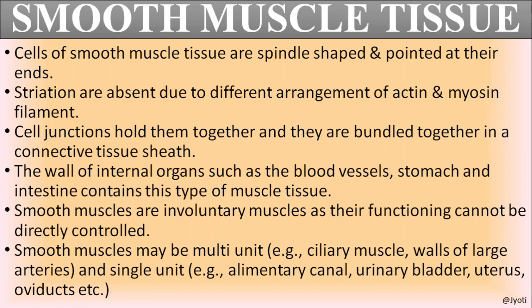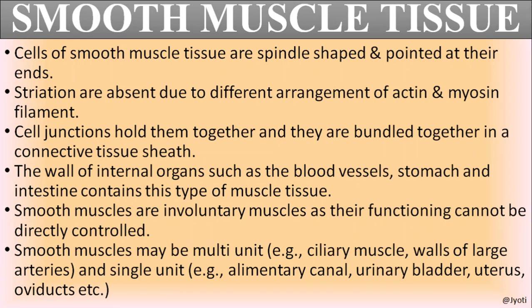Now what is the location of this tissue? The walls of internal organs like blood vessels, stomach, and intestine all consist of smooth muscle tissue. Smooth muscles are involuntary muscles. Involuntary means they are not under the control of our will.